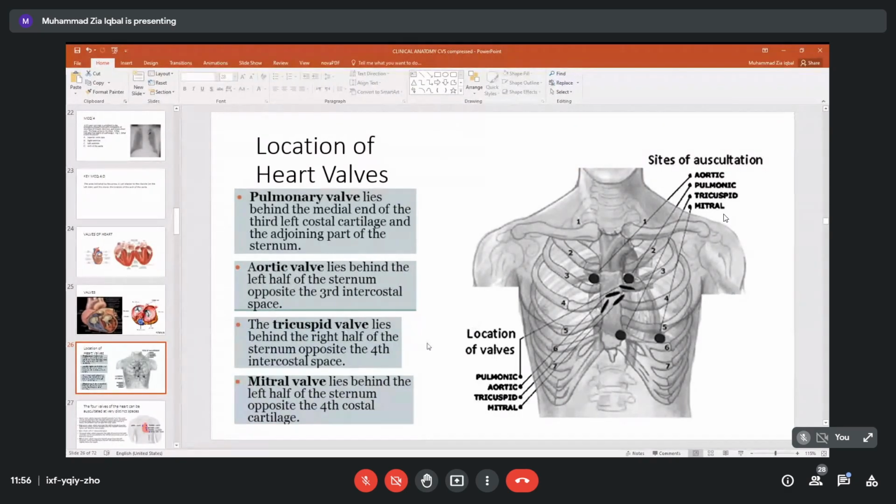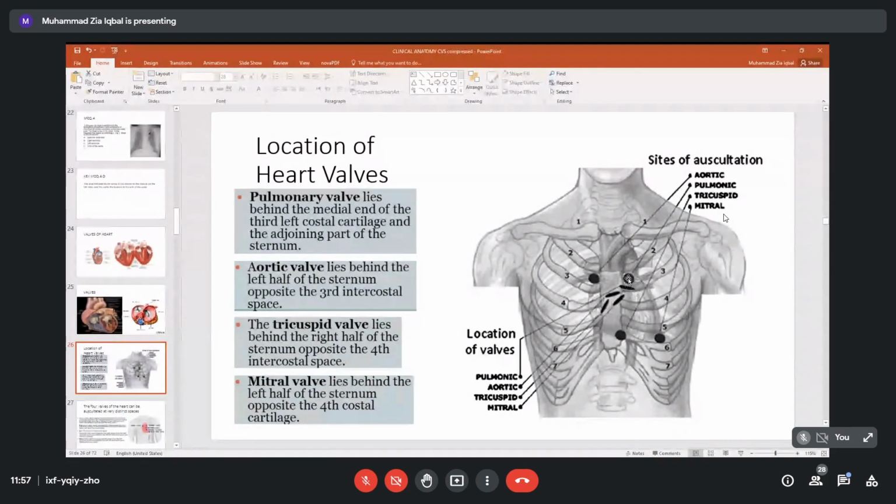If you take the first one, this is the pulmonary valve. The pulmonary valve lies behind the middle of the third left costal cartilage. Please look at this. Below the clavicle is the first, second and third. So we have over here this one, this is the location.